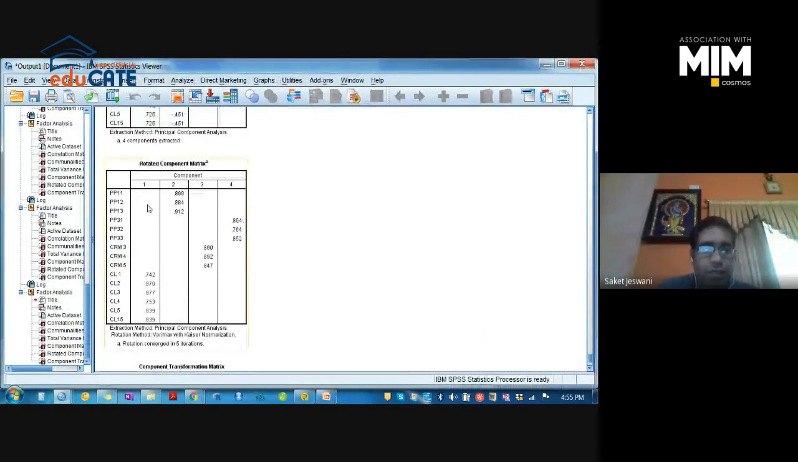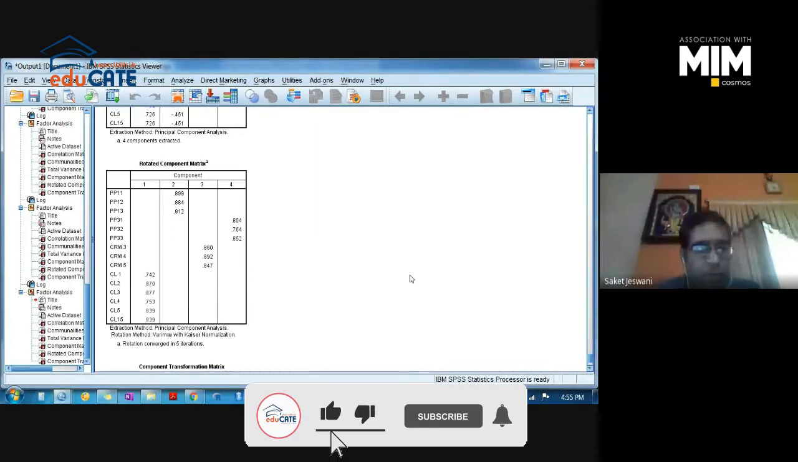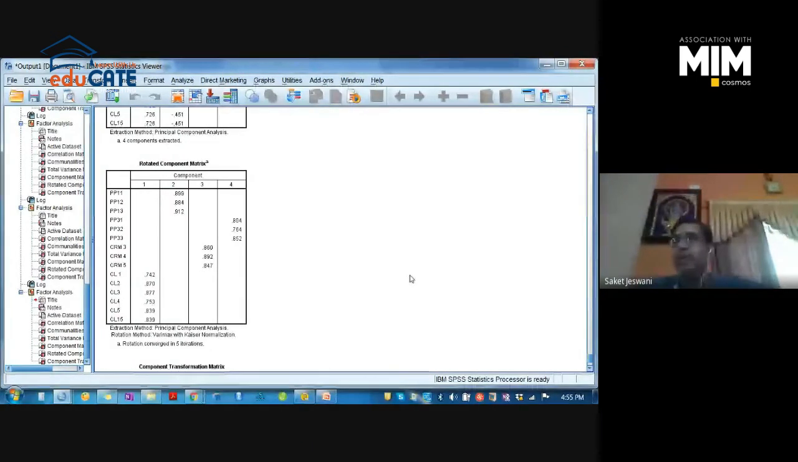4 components. Now it is very good. PP1, 2, 3 are in the second component, 3.1, 3.2, 3.3 in the 4th component, CRM 3, 4, 5 in the third component, and CL2, CL6 are in the first component. This is the correct valid test, and your instrument is now valid enough with 4 variables: PP1, PP3, CRM with 3 items, and CL with all items. Right? So this is your correct, valid instrument.